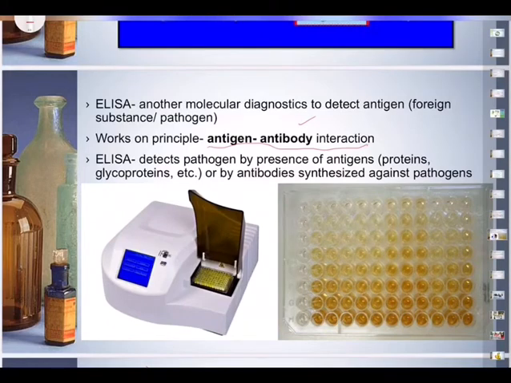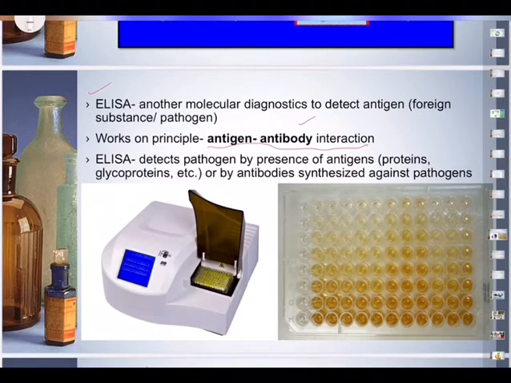Whenever there is a pathogen entry inside our body, it produces antigens. The antigens are, as I said, proteins or glycoproteins. And these can be detected in our blood or by detecting antibodies synthesized against the pathogen. So either antigen or antibody detection will help us to know the particular pathogens.